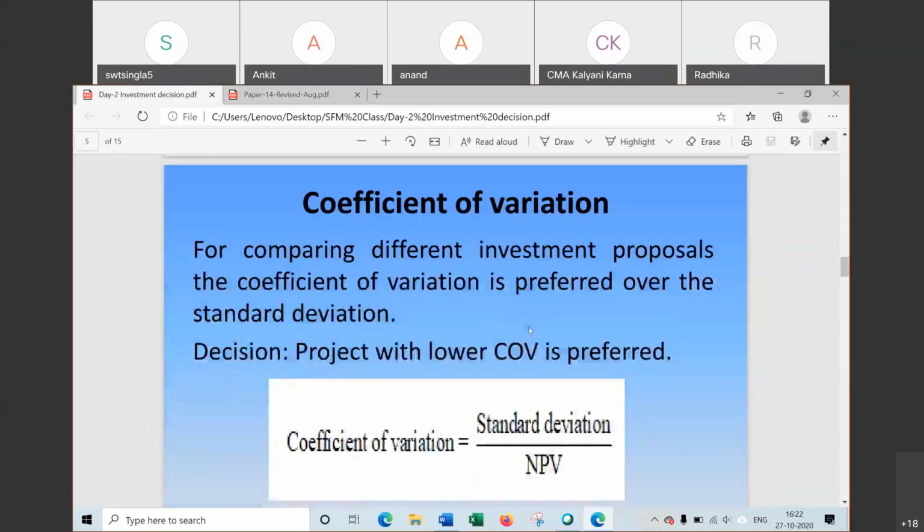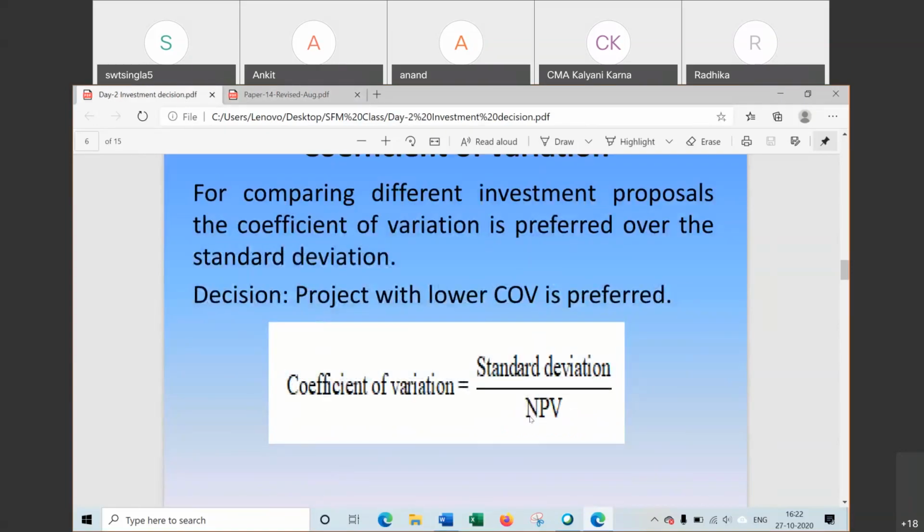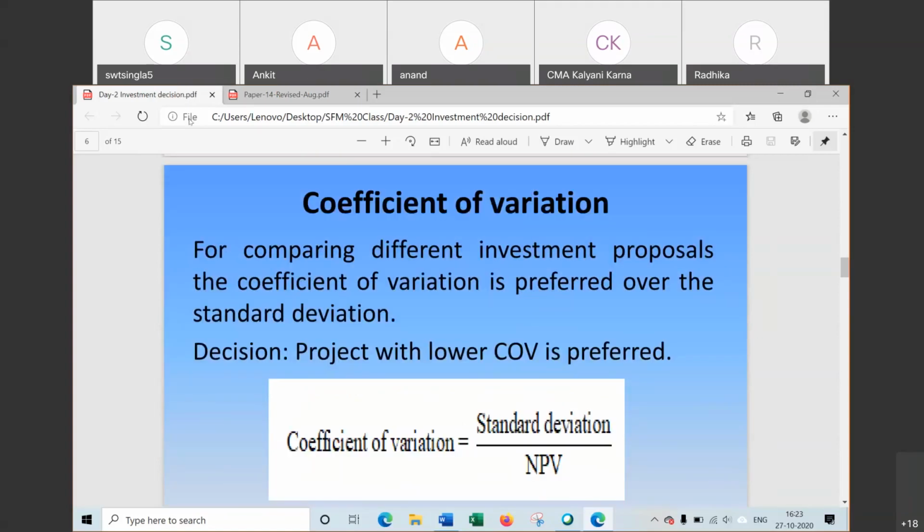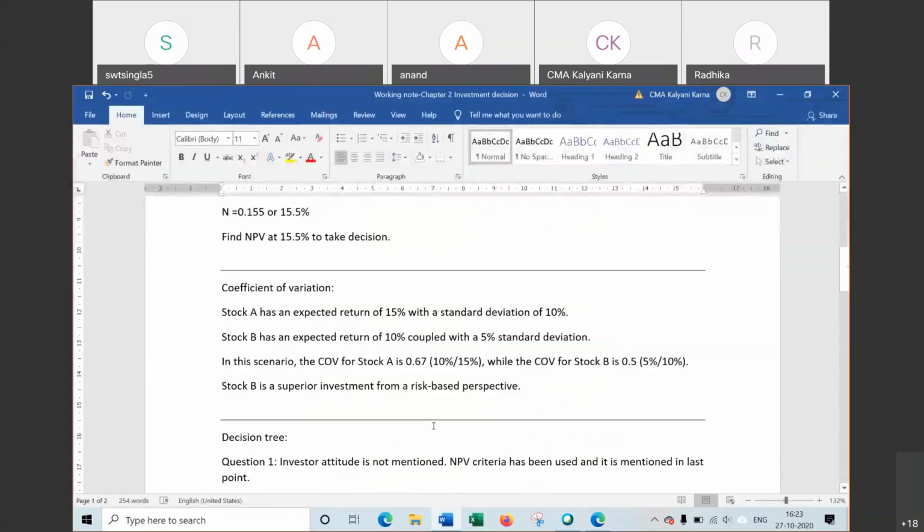coefficient of variation. Now next one is coefficient of variation. We have read in chapter portfolio that standard deviation is used to analyze which project is riskier and which has low risk. In portfolio we have analyzed securities with the help of standard deviation. Now we have to use coefficient of variation. Now why coefficient of variation? Just we will see some theory.